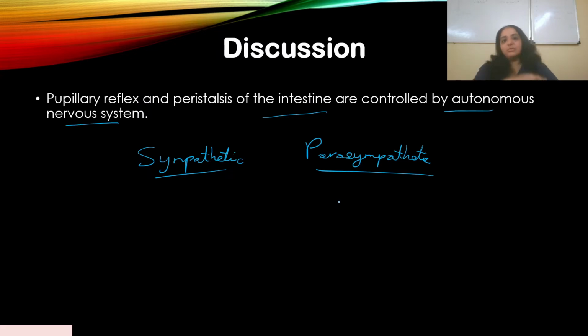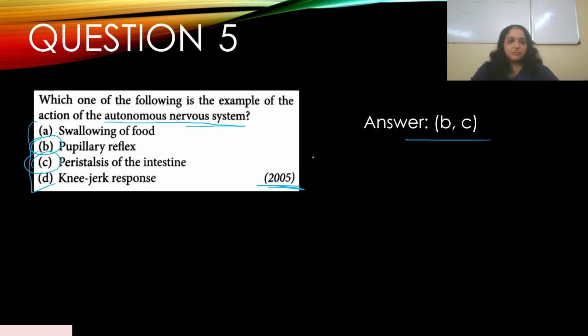So like I said, go back to part 1 and go through that table. It will be very helpful because I've tried to compile all the organs and their functions, or the effect of the stimulation in sympathetic and parasympathetic. So that will be helpful for you. So I've answered the question. As an example of the action of the autonomous nervous system, there are 2 answers: pupillary reflex and peristalsis of the intestine. Okay, so we'll move on.